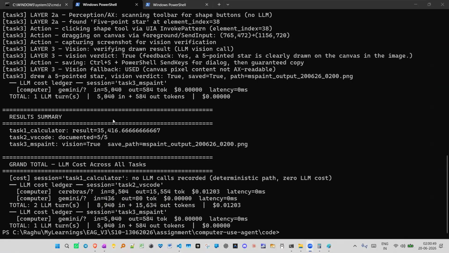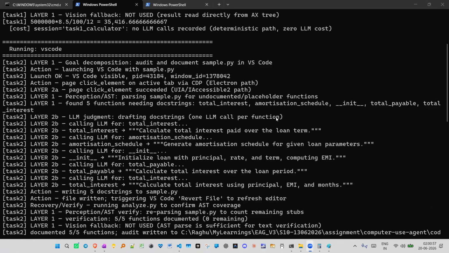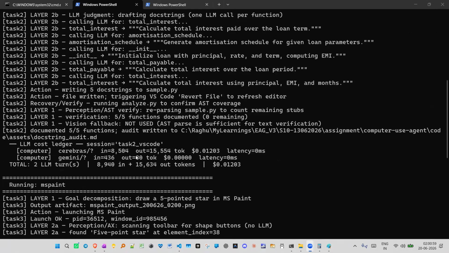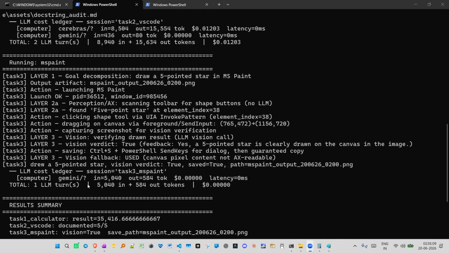And there's also a cost computed here for each task. There were no LLM calls for the calculator task. Here there was some LLM call. How many tokens were used? What were the charges? Here I'm using Cerebras. Again, it is indicative only, and how much time it took, etc. And then for the MS Paint task, there are also some metrics recorded here.